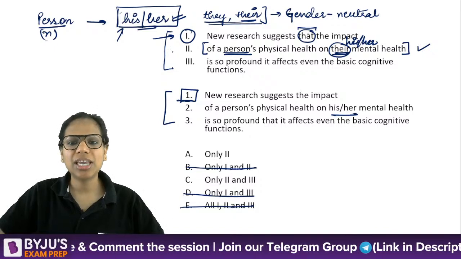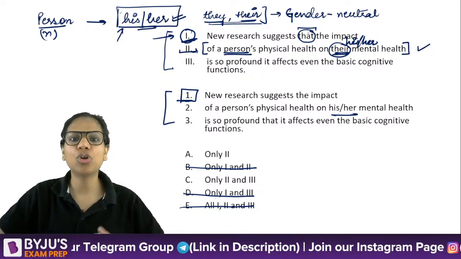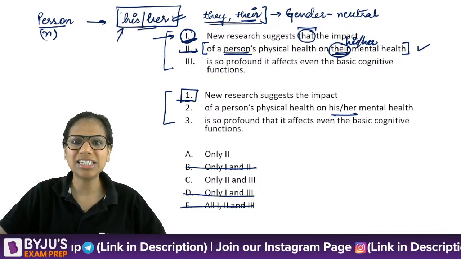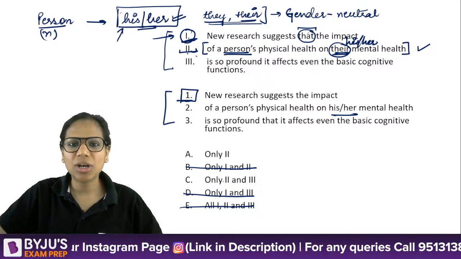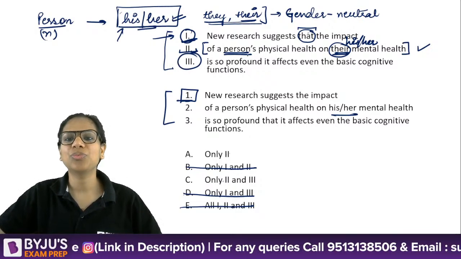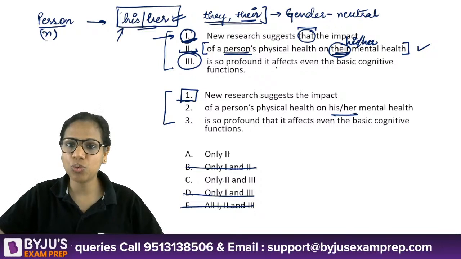In fact, in the exam, if you are absolutely sure about one, you need not bother much about two, isn't it? Two is present in both the options. So the one that you should be bothered about is three. Of a person's physical health on his or her mental health is so profound.